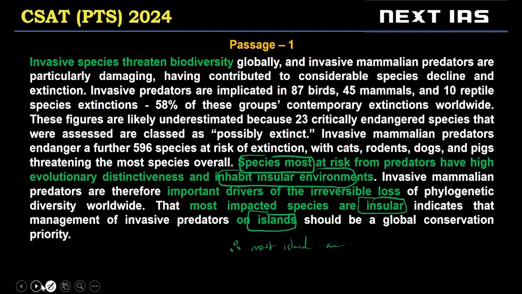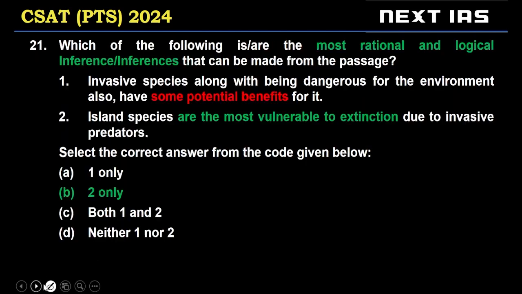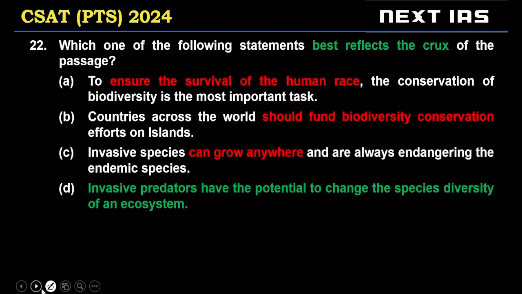Again, we are combining two facts here. Species most at risk are located in insular environments such as islands. So therefore, island species are the most vulnerable to extinction. Option B is a valid inference. All right. Let's look at the next one.